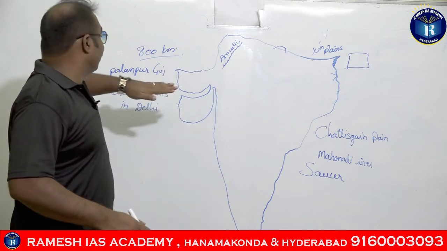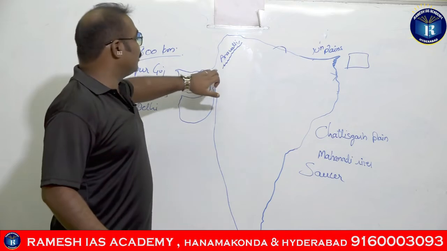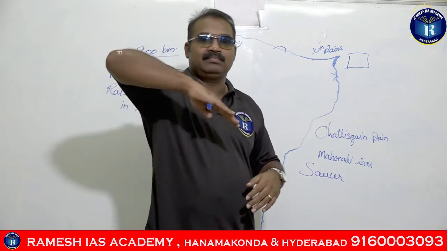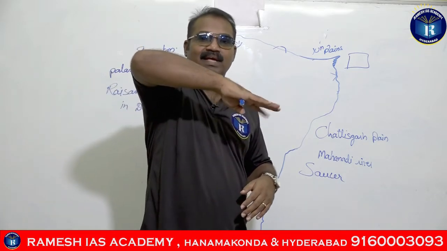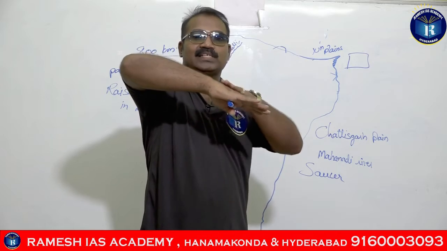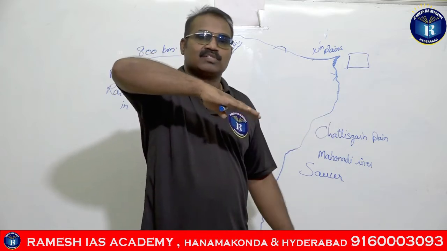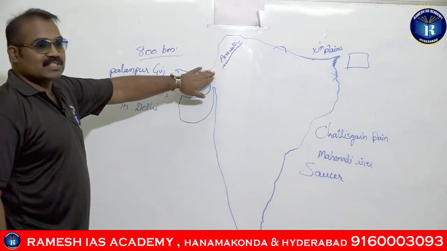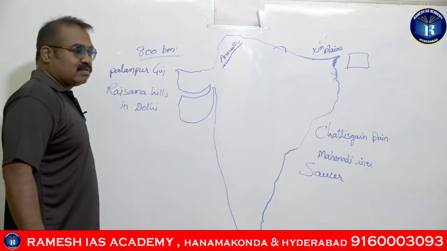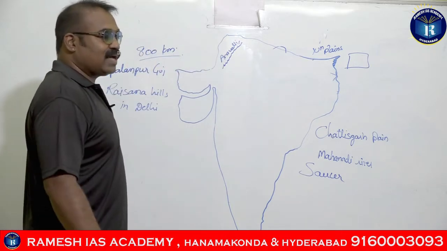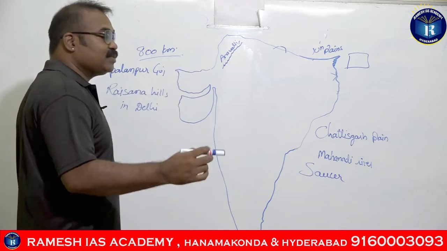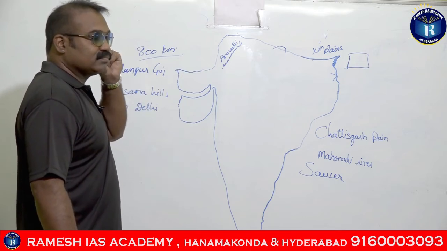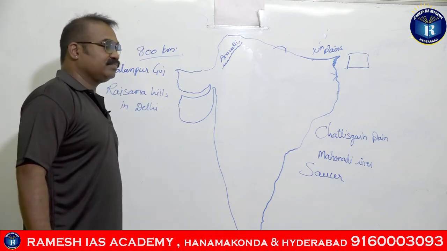So, the height of the Arawalis is maximum towards the south. Nearer to Gujarat they have maximum heights, and towards Delhi they are touching the ground. If you go to the Raisana Hills, they are nearly onto the ground surface, just with undulations. The average heights of the Arawalis range between just 400 to 600 meters.